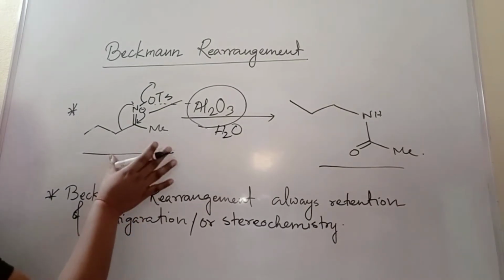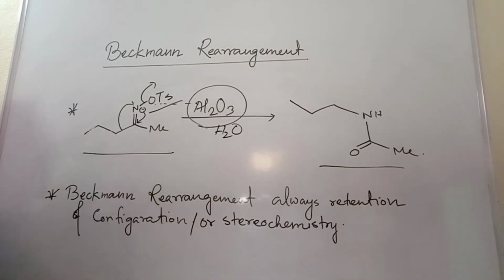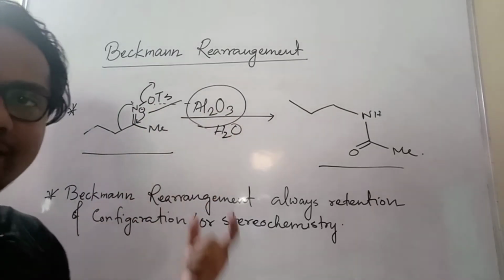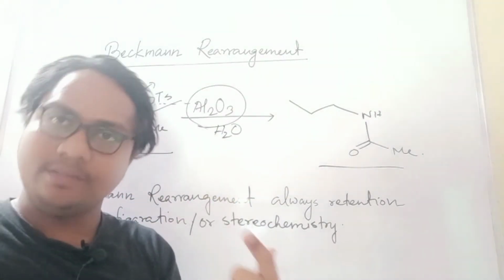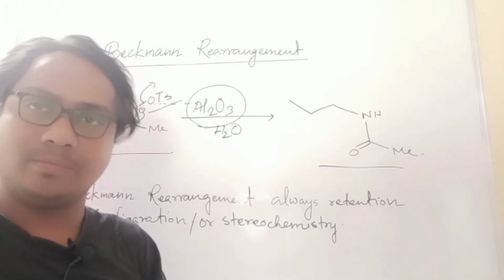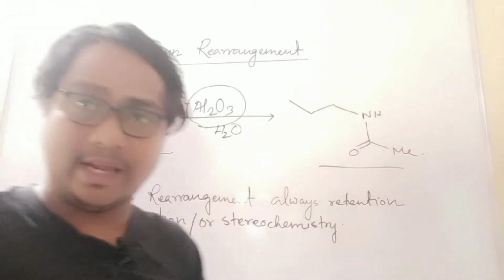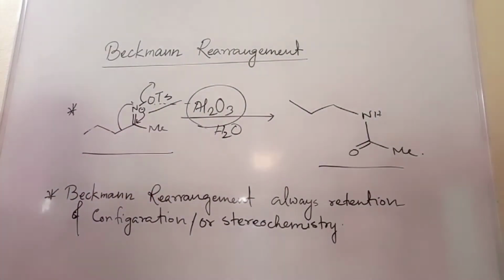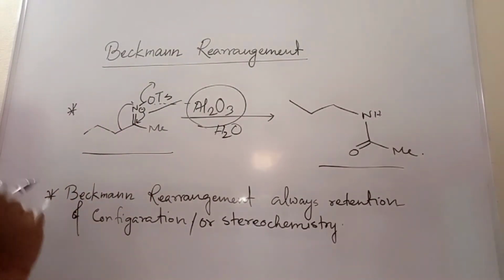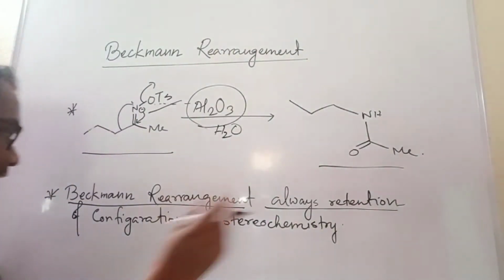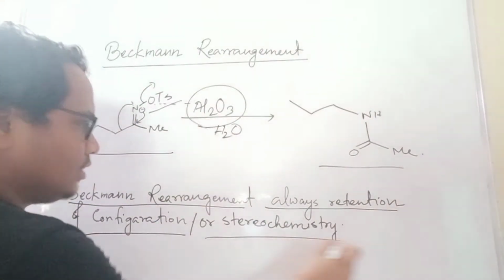It is one of the applications. You see, it is a little bit different. Normally if I take OH, you will write it also. So I give a little different one for understanding reagents. And one thing you should remember: in organic reactions they will not ask this type anywhere, I think. So this is the Beckmann rearrangement. You remember this line: Beckmann rearrangement is always retention of configuration, or stereochemistry.